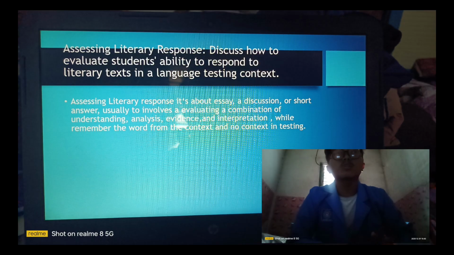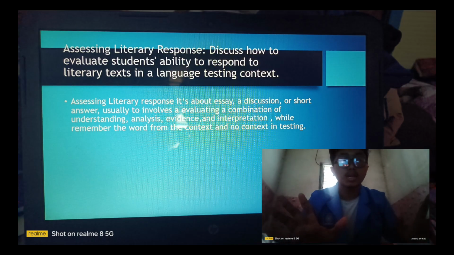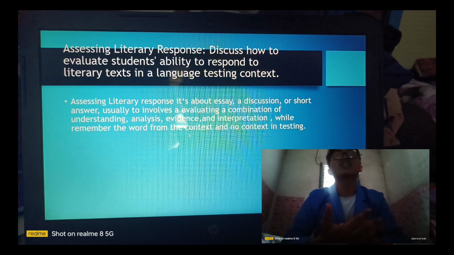Next is remembering the word from the context and no context in testing. For example, if the story is about animal or human, between these two you must remember the word from the context, two contexts, human and animal.